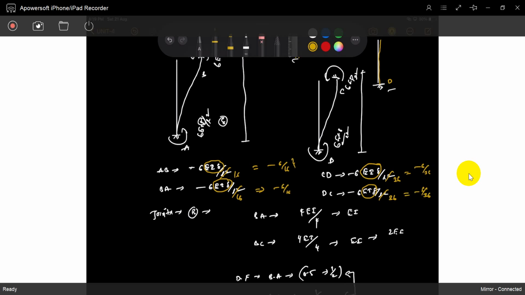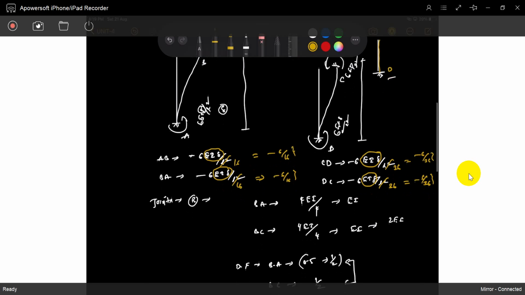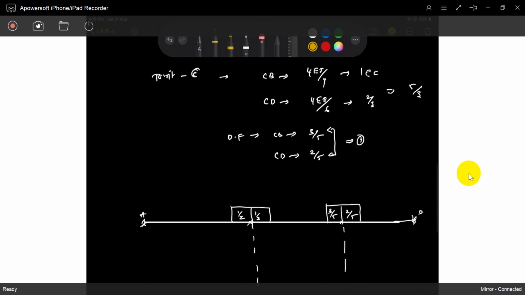Sir, if you take it like this, while distributing we will get some disturbance.